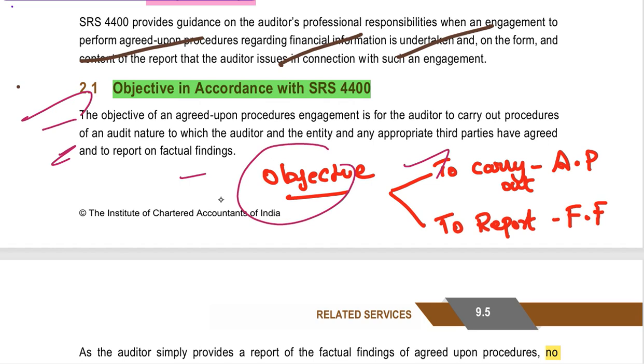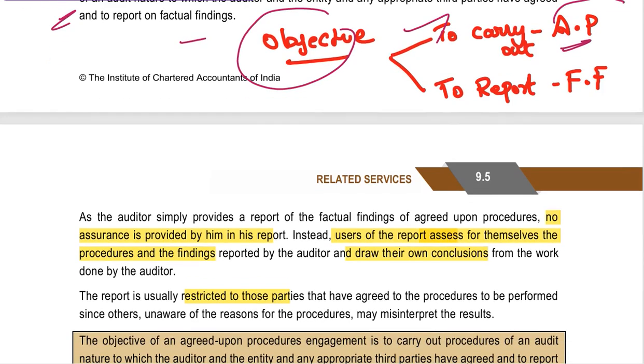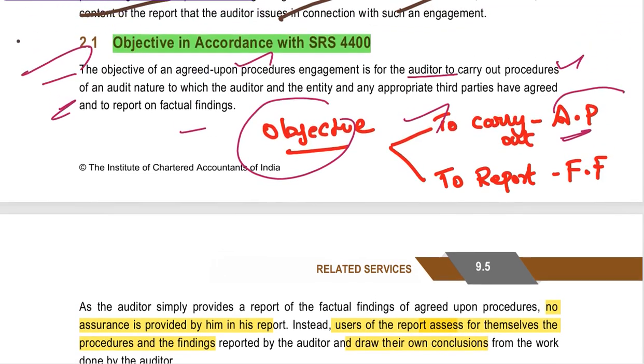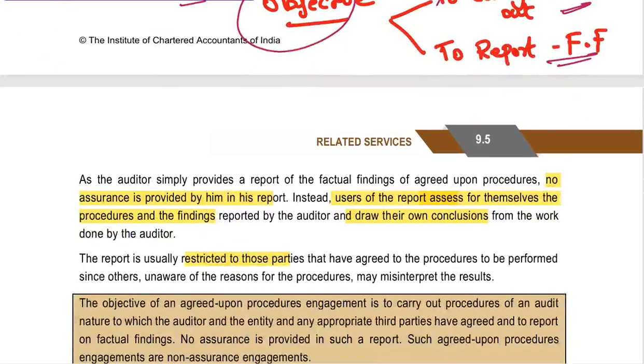As an objective, what you are going to do as a practitioner: the objective of the agreed upon procedure engagement is for the auditor to carry out the procedures. What procedures does he need to do? Here he is going to carry out the audit procedures as they have agreed upon, and to report on the factual findings.